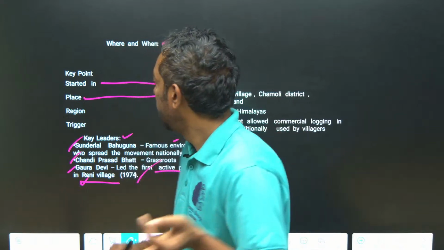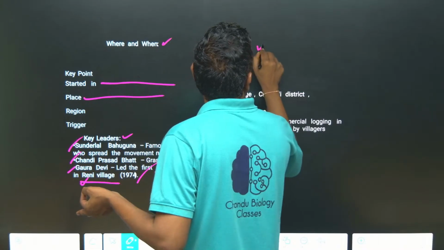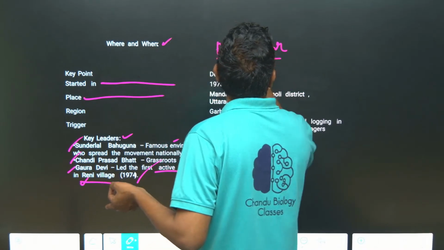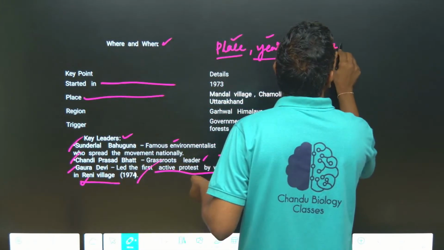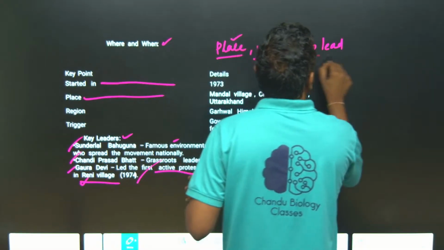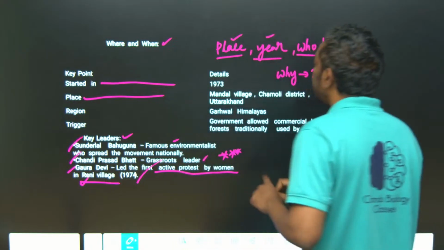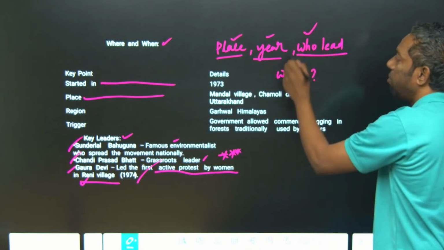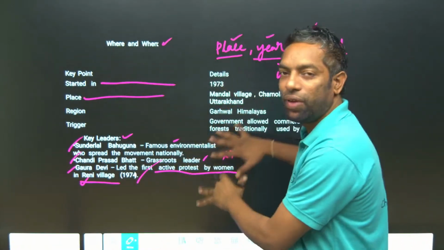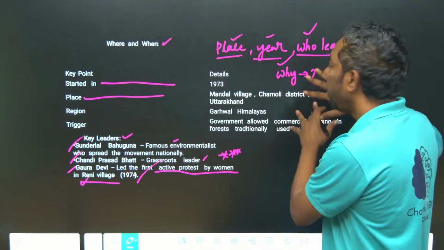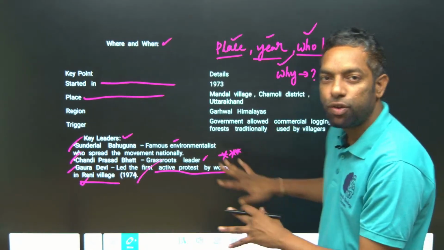The keywords for any movement: the place, the year, who is the leader who leads the movement, and why the movement happened. These keywords are the most important for any movement. Place, where, and year, who led the movement, and why. You have to remember these keywords.